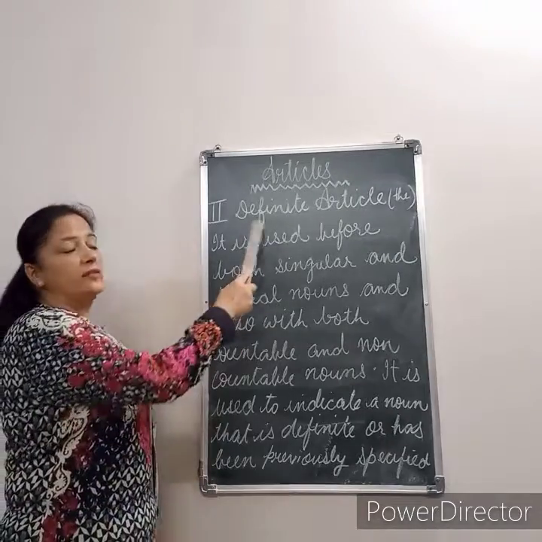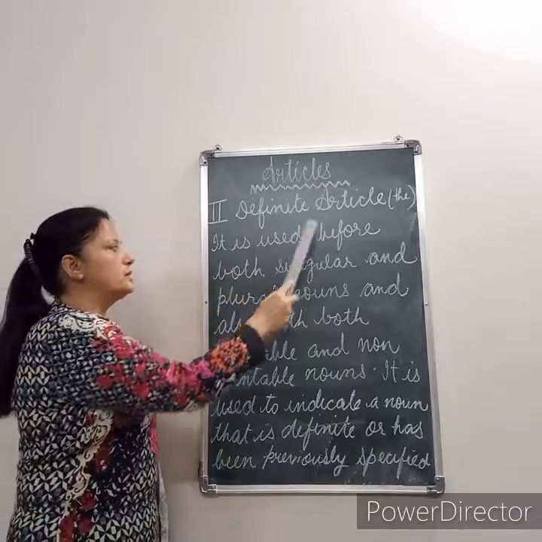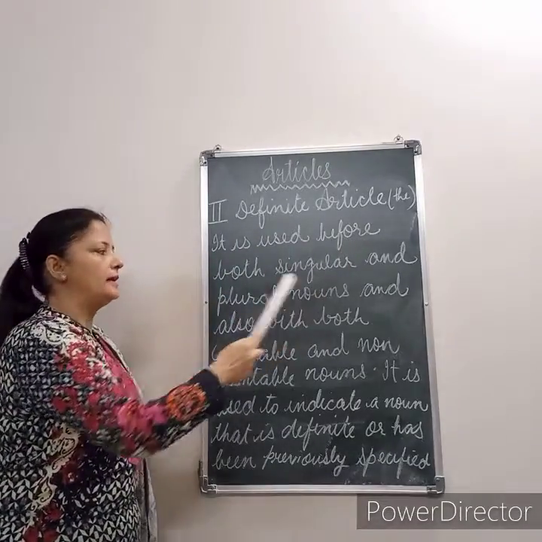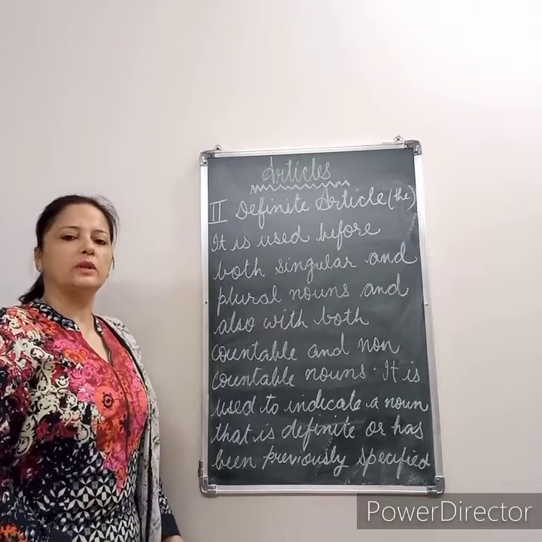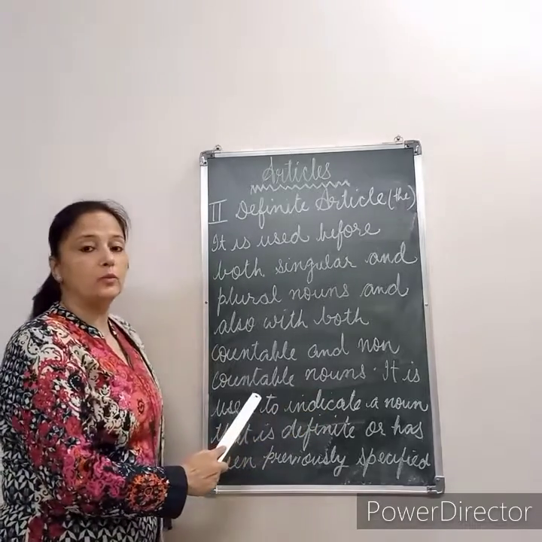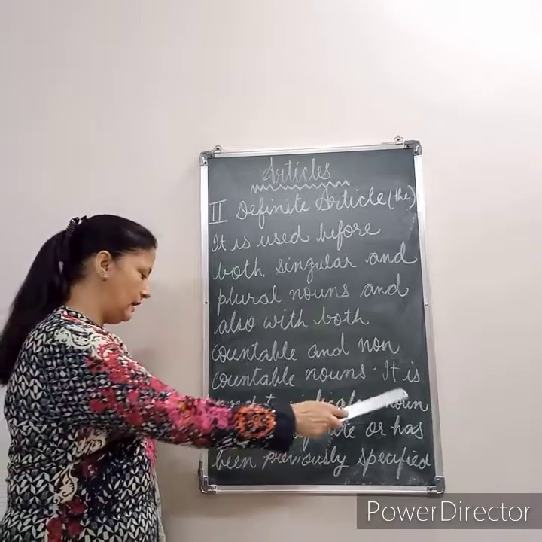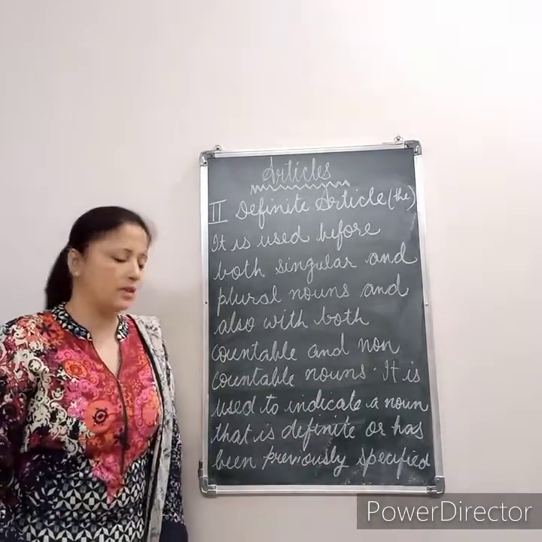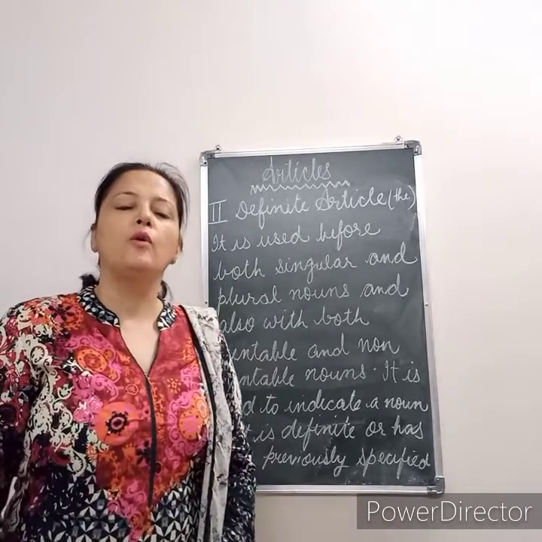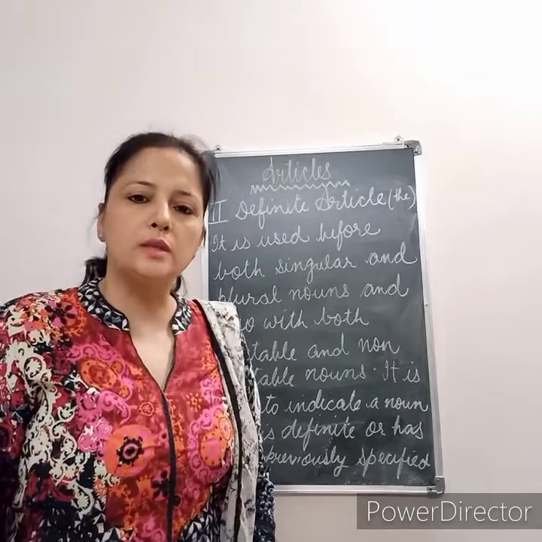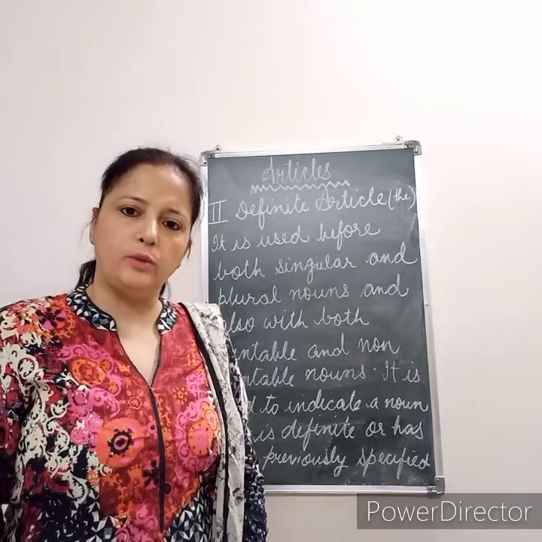Next, coming to the definite article, the. The word the is used before both singular and plural nouns, and it is used with both countable and non-countable nouns. It is also used to indicate a noun that is definite or has been previously specified. For example, close the door. I like the clothes that you gave me.